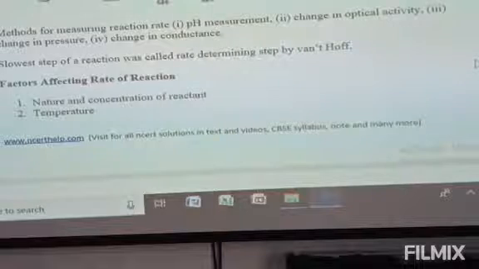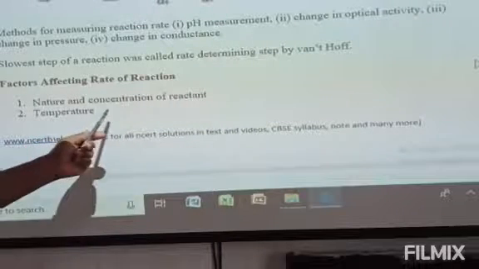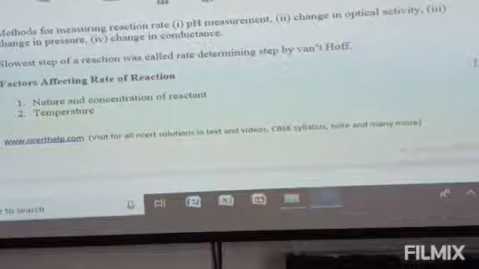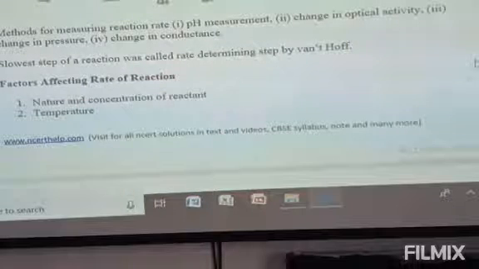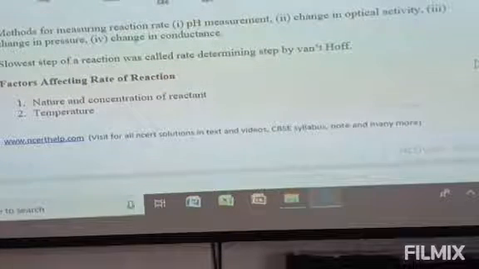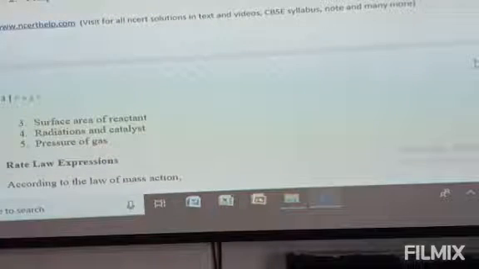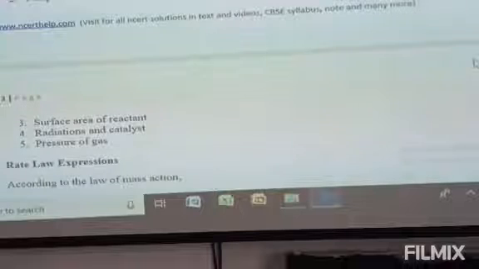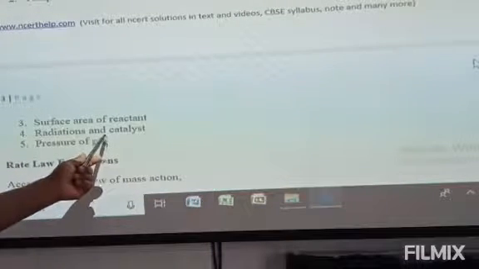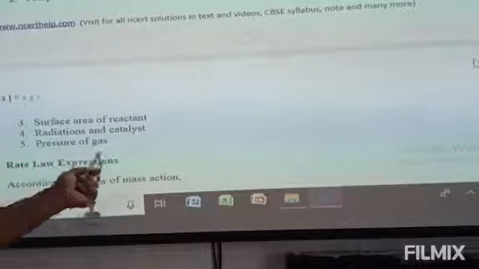Naturally, here are 2 factors. One is the nature and the concentration of the reactant, and the second one is temperature. Now, these are the factors. Surface area of the reactant is another factor. The third one is radiation and catalyst. The fourth one is pressure of the gas.